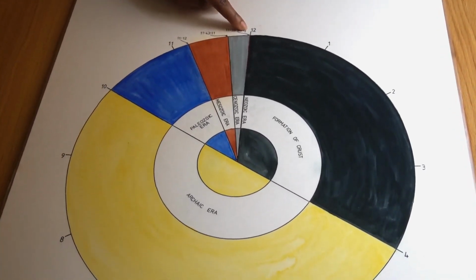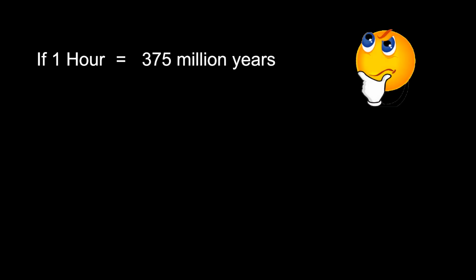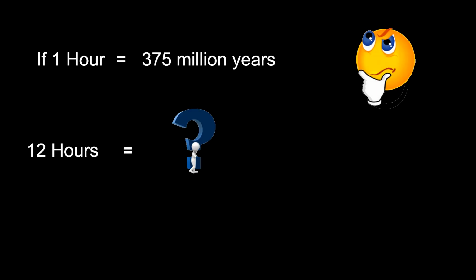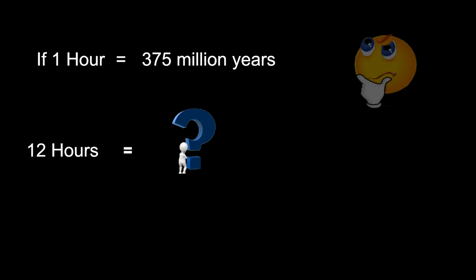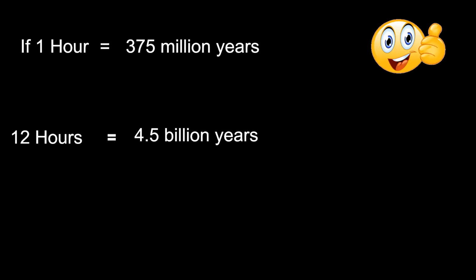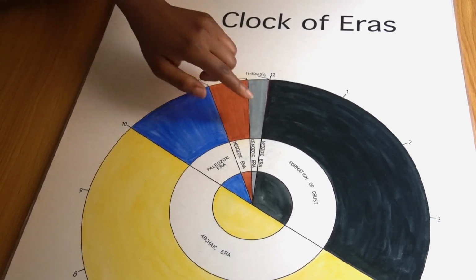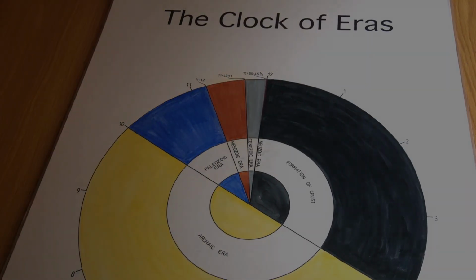So 12 hours on this clock, 1, 2, 3, 4, 5, 6, 7, 8, 9, 10, 11, 12 hours represents how many? Can you do that calculation? If 1 hour represents 375 million years, how many years will 12 hours represent? Have you come up with an answer? Well, this clock represents 4.5 billion years. This is the age of the earth. 4.5 billion years. So let's go into more detail to understand how long each era lasted.